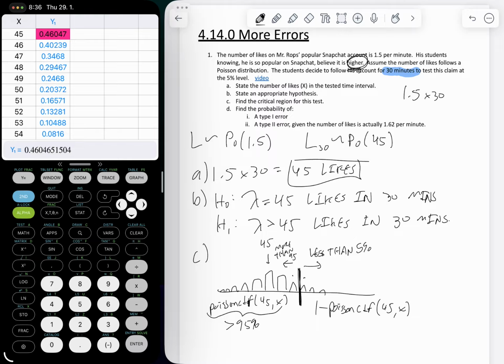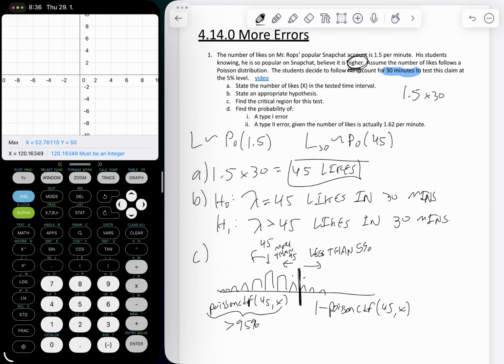So we see we have a 46% chance of being less than or equal to 45. That would actually be 44 because we're doing 1 minus CDF. So we're looking for the first value that's under 5%. Well, it looks like it's right there. I'm going to scroll this just a little bit more so we can get a nice screenshot.